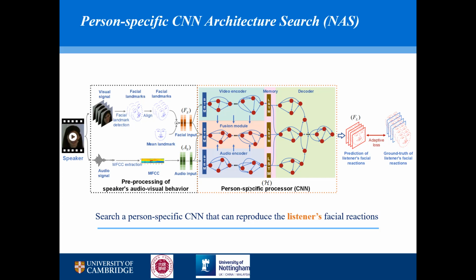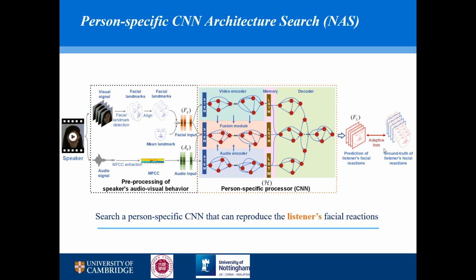So as we can see from this figure, the input is the speaker's audio-visual information, where the visual information is represented by the facial landmark sequences, and the audio information is represented by the MFCC features. Then we input both audio-visual information into the network. Then this network will adaptively optimize its architecture, weights, and other parameters to optimally reproduce the facial reactions of the listener.